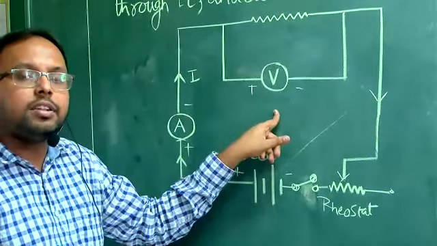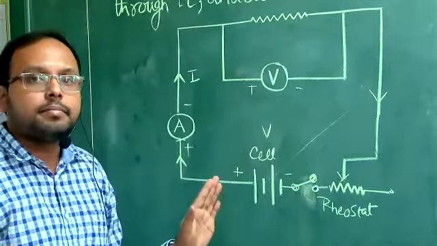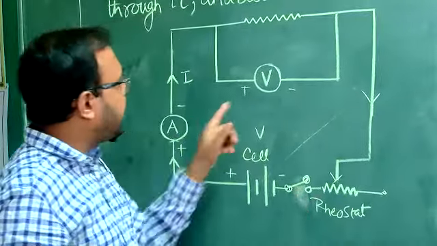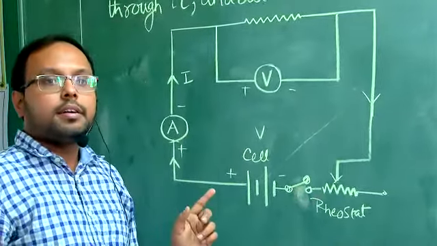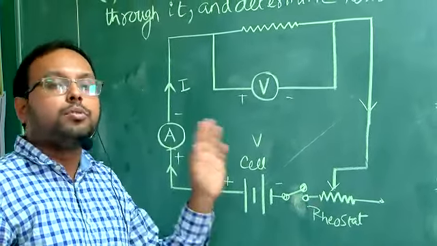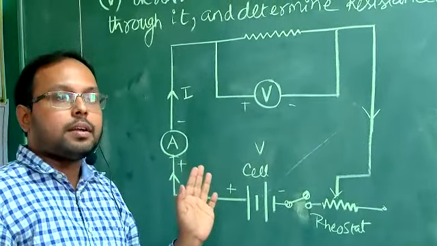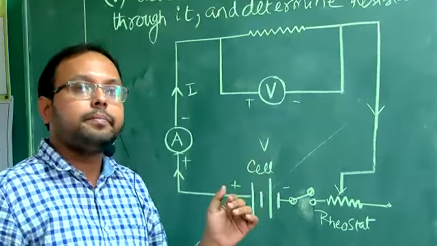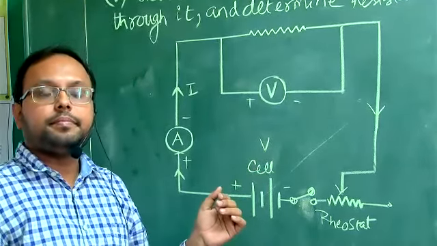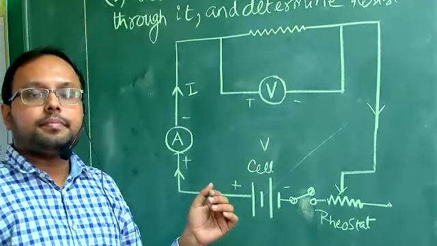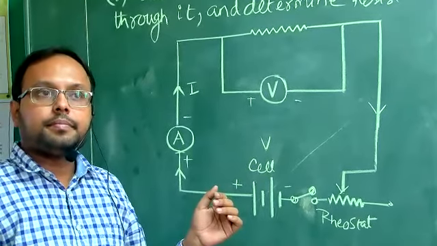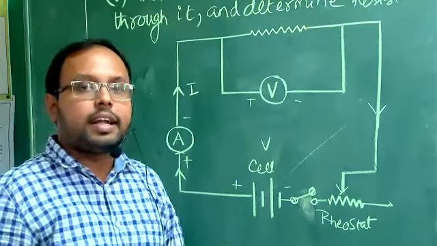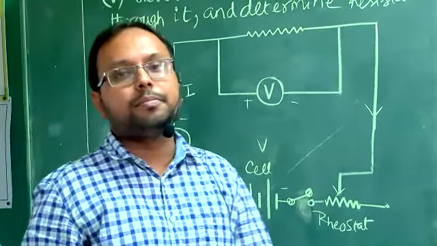Is there any reason for that, or can I alternate them? Can I change the ammeter here and the voltmeter here? No, sir, I should not do this, because the ammeter is always connected in series in the circuit, whereas the voltmeter is always connected in parallel. But is there any reason for that? Can you tell me the reason why it is done so?